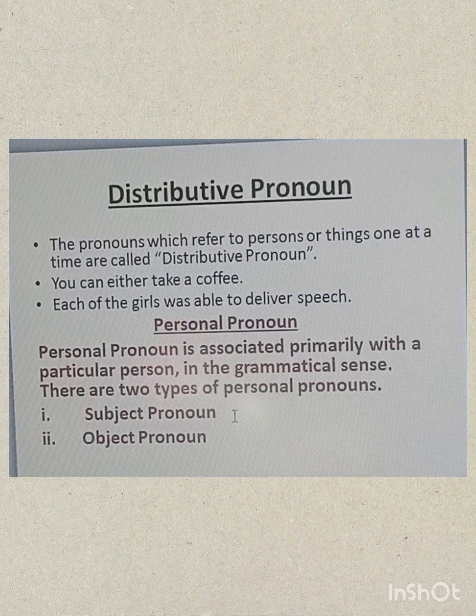Next is the distributive pronoun. The pronouns which refer to persons or things one at a time are called distributive pronouns. You can either take a tea or a coffee. You can either take a cup of tea or a cup of coffee. So the word either is the distributive pronoun. The next one is: each of the girls was able to deliver the speech. So here each is the distributive pronoun.